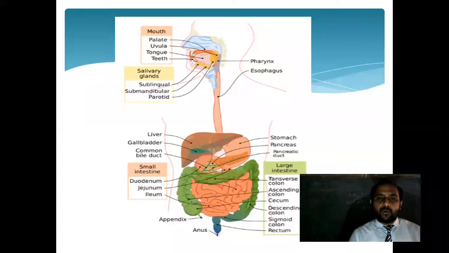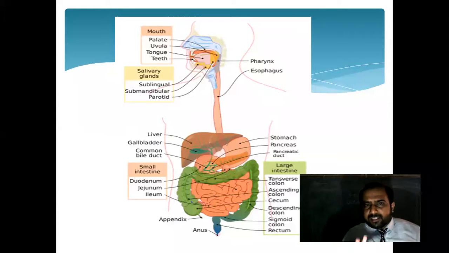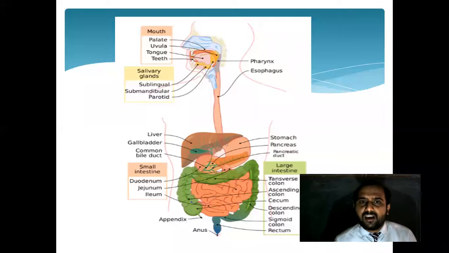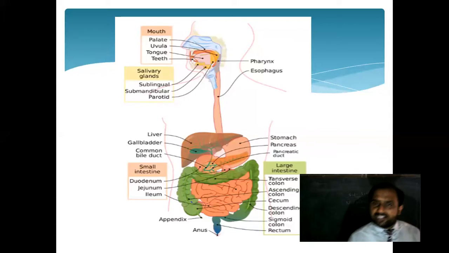Okay. Now, next to this, if you look at this diagram, you may see that some different parts are also mentioned. For example, the salivary gland. After that, the liver is also mentioned over there. What is their role in our digestion? That part we also have to see.